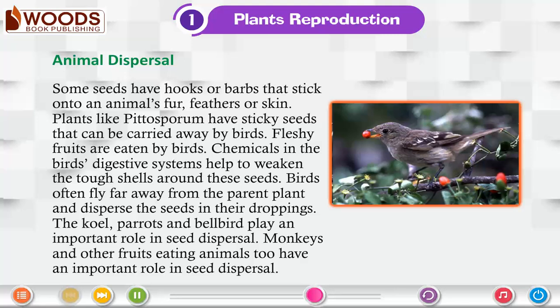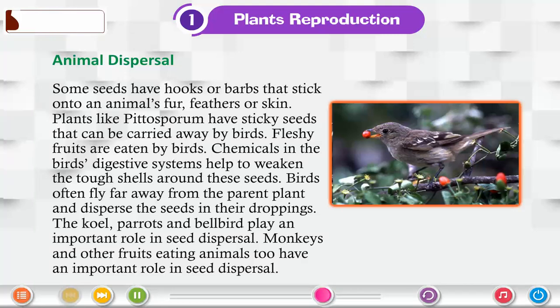Animal dispersal. Some seeds have hooks or barbs that stick onto an animal's fur, feathers, or skin. Plants like Pittosporum have sticky seeds that can be carried away by birds.